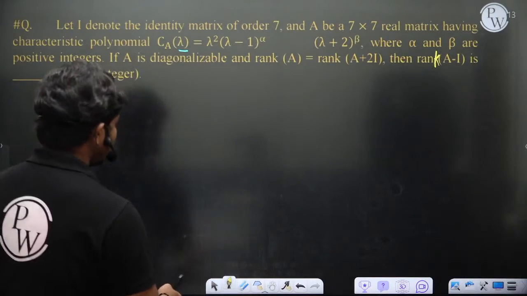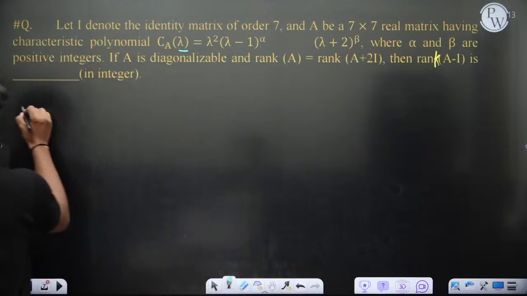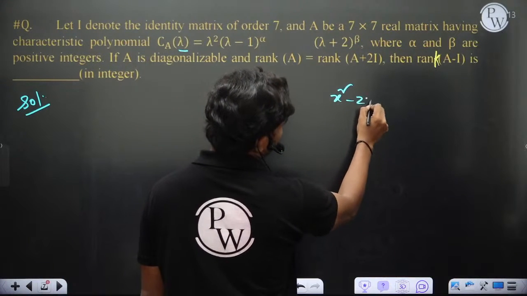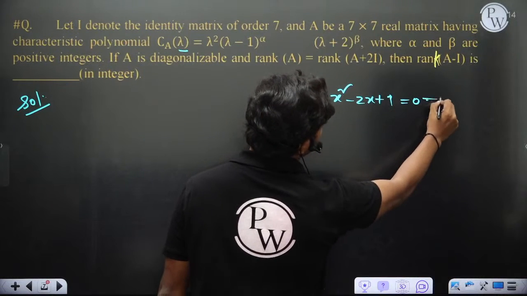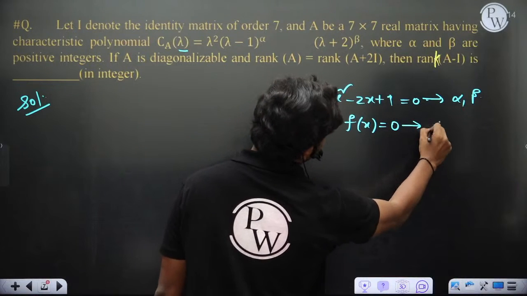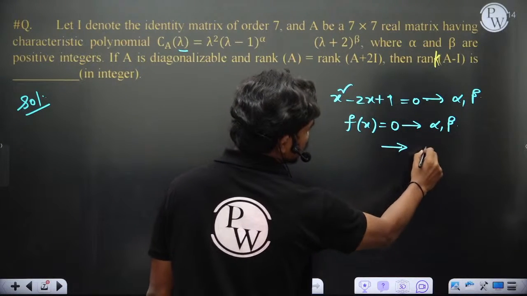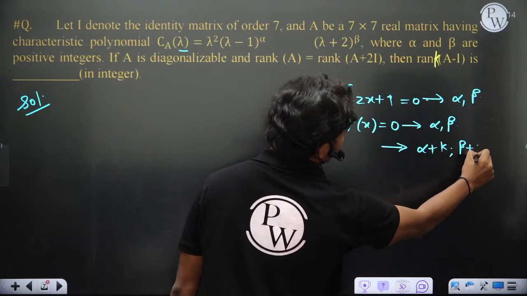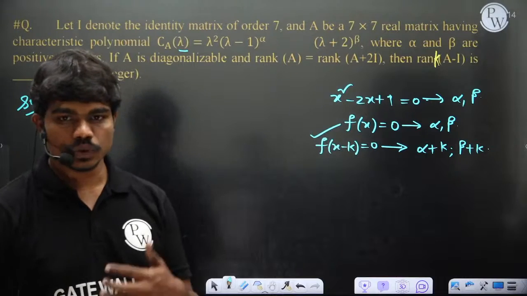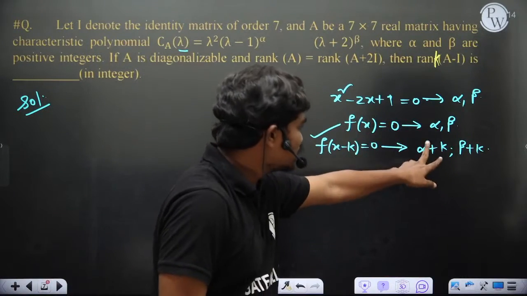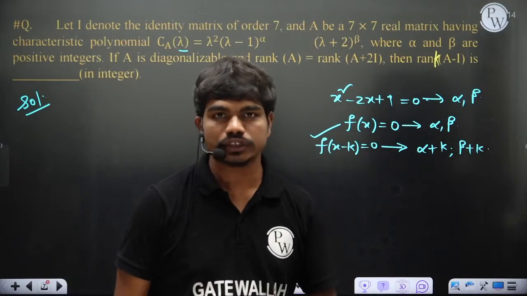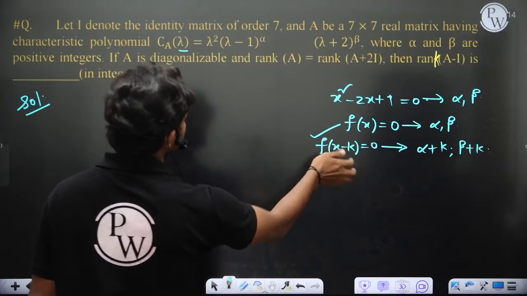Okay, so now let's see. In this case, I gave you a hint in the last class. If you have any polynomial equation, x squared minus 2x plus 1 equal to 0, for example, or f of x equal to 0 in general, which has roots alpha and beta, and you want an equation with alpha plus k and beta plus k as roots, then it is f of x minus k equal to 0. This is what we saw yesterday. Using this hint, we can easily solve this question.